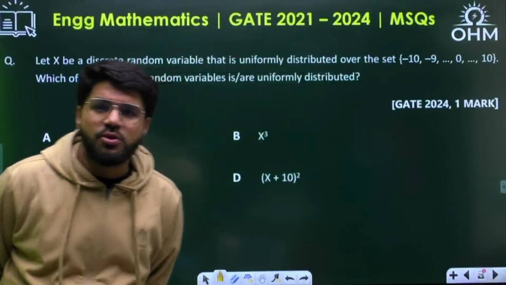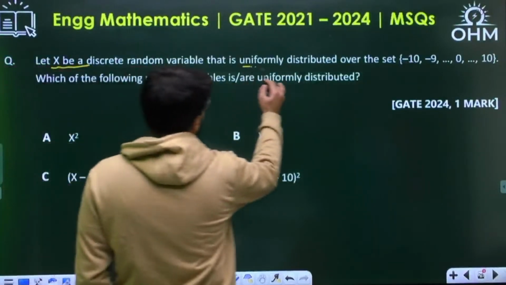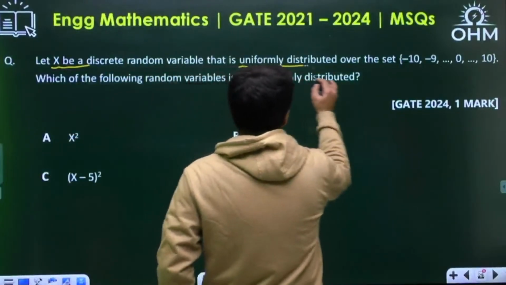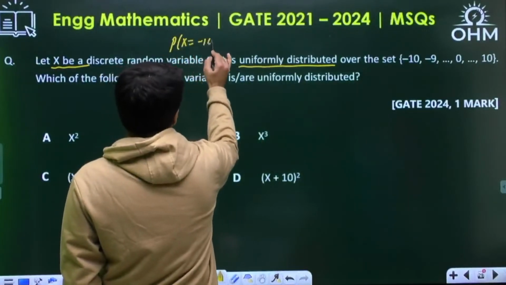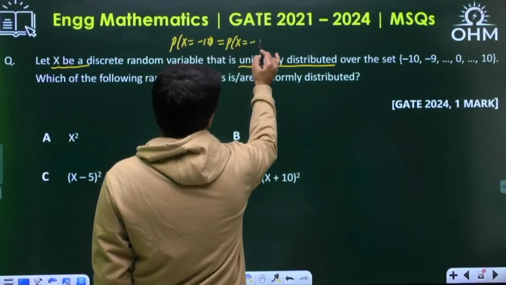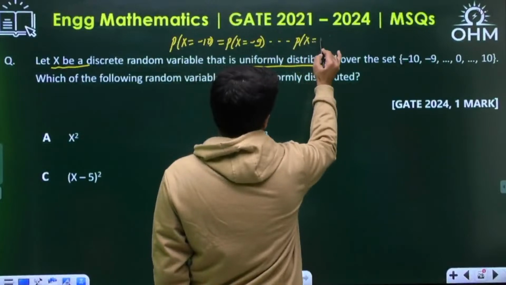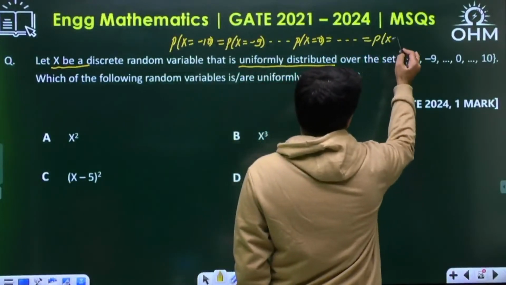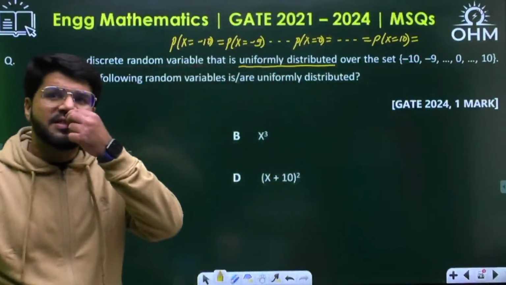What is the meaning of this uniform distribution? X is a discrete random variable that is uniformly distributed. That means all the probabilities of X are equal. The probability that X takes the value -10, or -9, or 0, or 10, all of them are equal. Equal to how much?